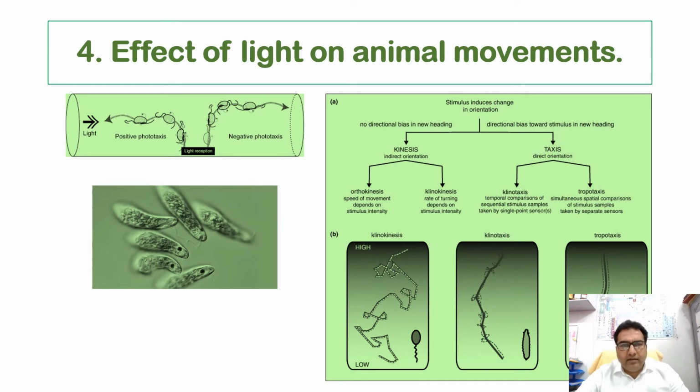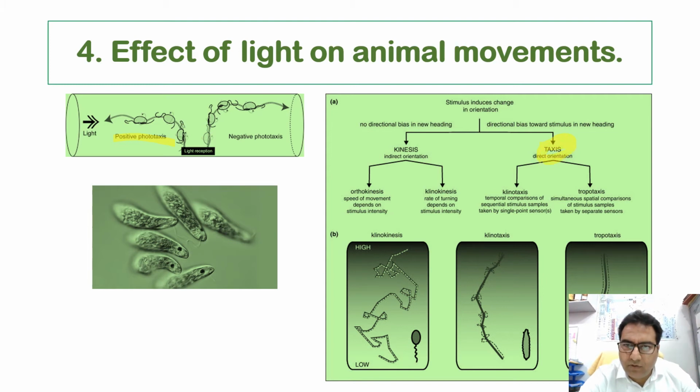Next we shall be dealing with the effect of light on animal movements. Do animals have the effect, this very light has the effect on the animal movements? The influence of light on the movement of animals is evident mostly in the case of the lower animals. For example, the oriented locomotory movement towards or away from the source of the light, we call it phototaxis. So this is the taxic movement.